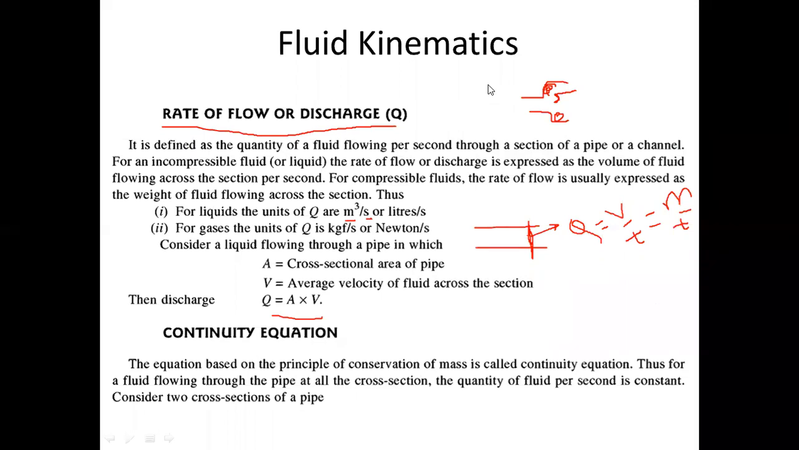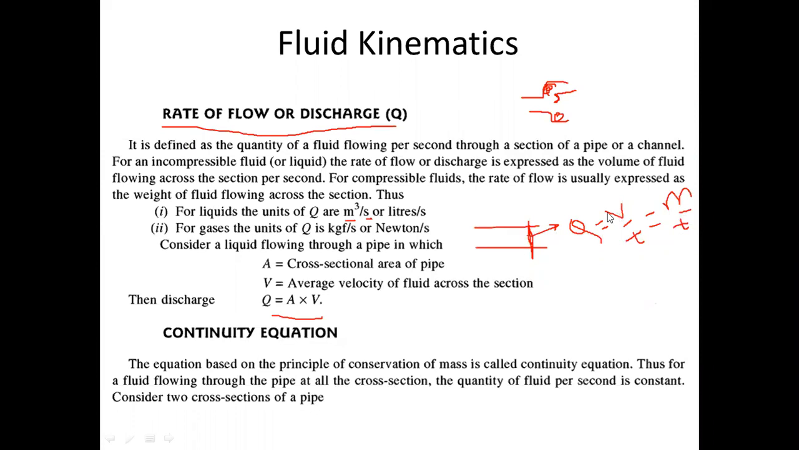Okay, let us resume our discussion. I was discussing what you mean by discharge. Discharge is basically the volume of fluid flowing through a particular cross section in a particular time. Fine. So that is called discharge or volume flow rate. And when you measure it in terms of mass of fluid flowing through a particular cross section in a particular time interval, that is called mass flow rate.